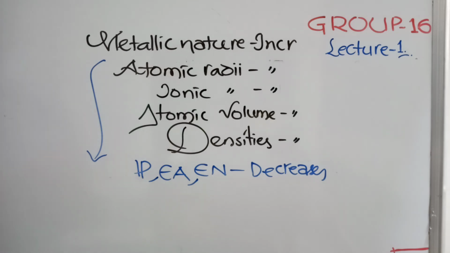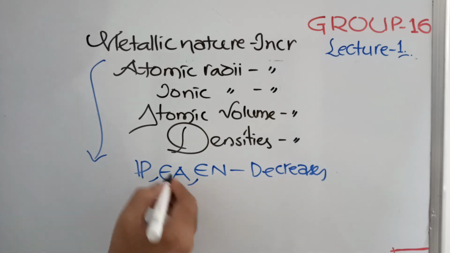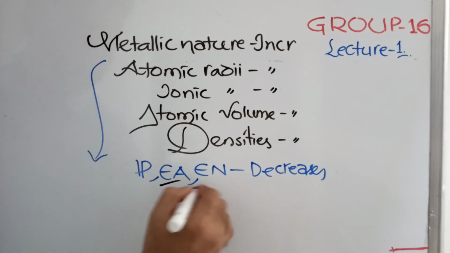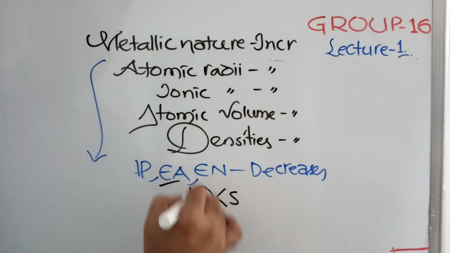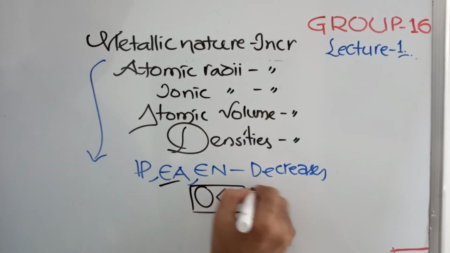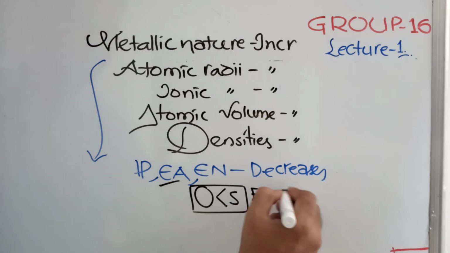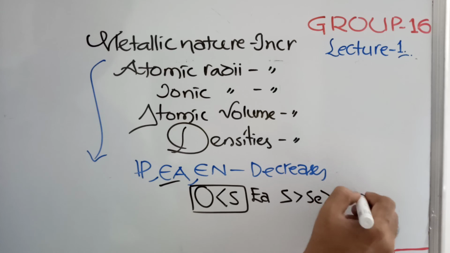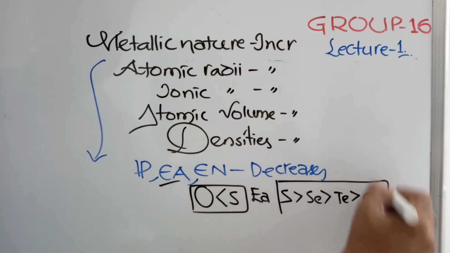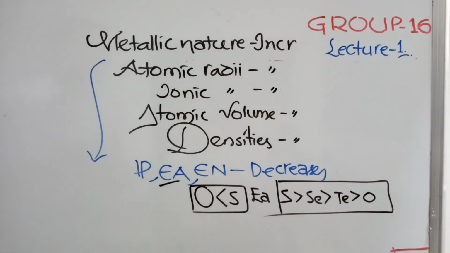Oxygen is the second most electronegative element. Electron affinity point, I think you remember from the periodic table lesson, oxygen is less than sulfur. If you want more information about this, oxygen is at the last in this group. Sulfur, selenium, tellurium, then oxygen will be at the last. Actually oxygen should be highest, but oxygen is having the minimum here.